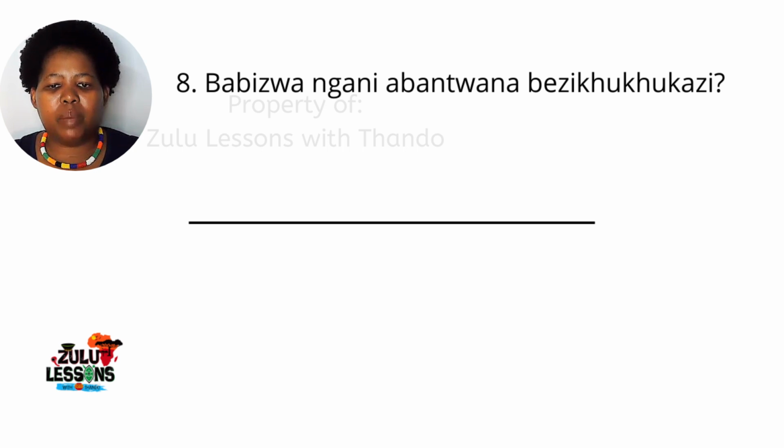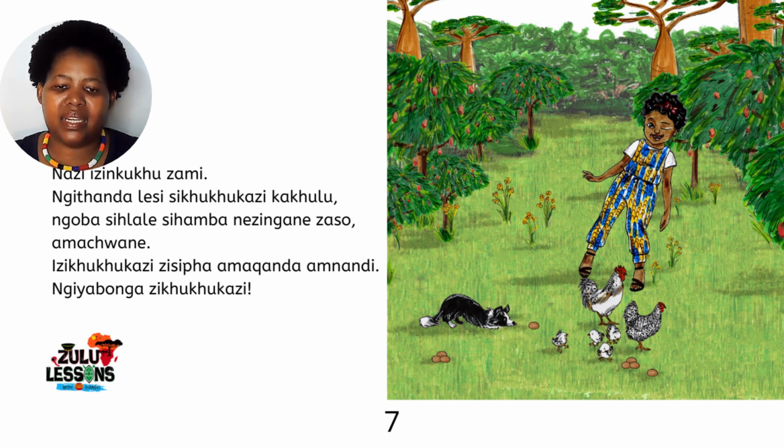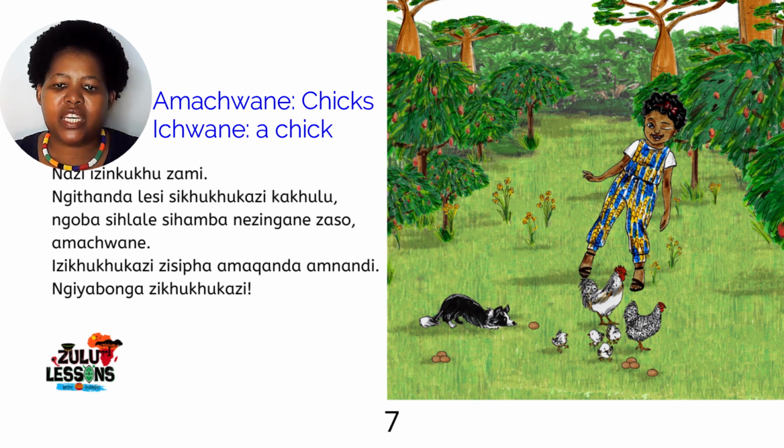So, abantwana bezikhukhukazi, Owami tells us what they are called, just there before she tells us what the sikhukhukazi give us. She says, ngithanda lesi sikhukhukazi kakhulu ngoba sihlale sihamba nezingane zaso, amachwane. So we hear here that the babies of the hen are called amachwane. Ichwane, one chick. Amachwane, many chicks.